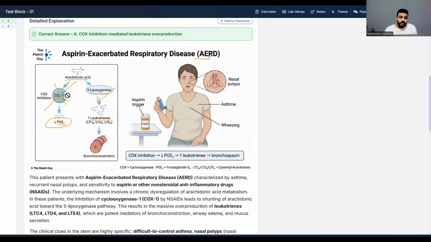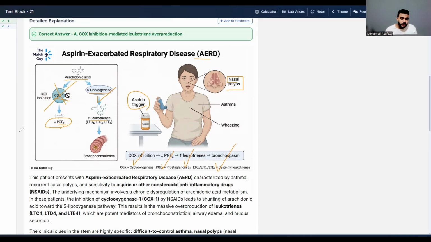Also, one of the most common features of AERD, guys, is nasal polyps. This explains the recurrent nasal growth in the patient in the case. We also have asthma that is difficult to control and is triggered by aspirin. So when we inhibit the COX, we decrease the prostaglandins, we increase the leukotrienes, and it leads to bronchospasm. That's why, guys, it is not easily treated with corticosteroids, because it is not an immune reaction.